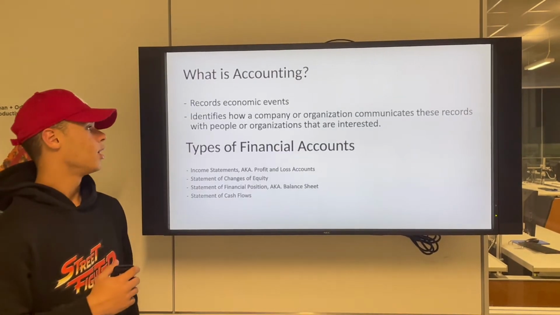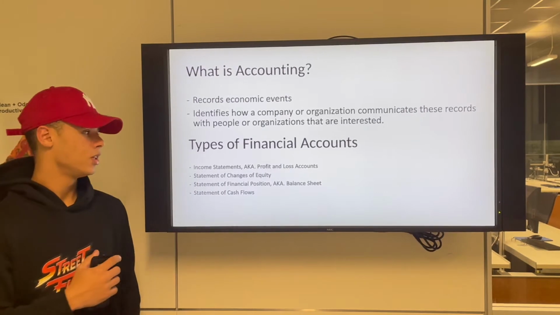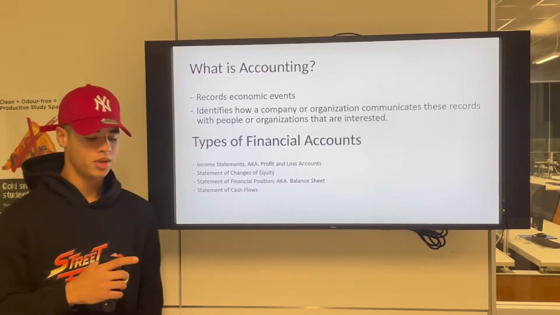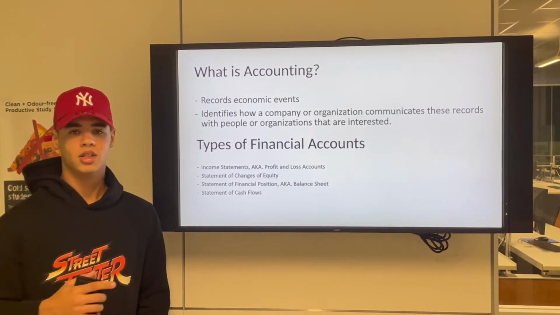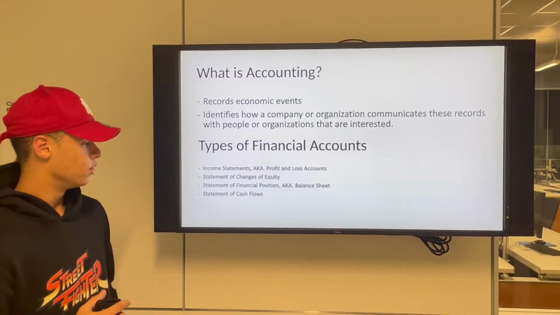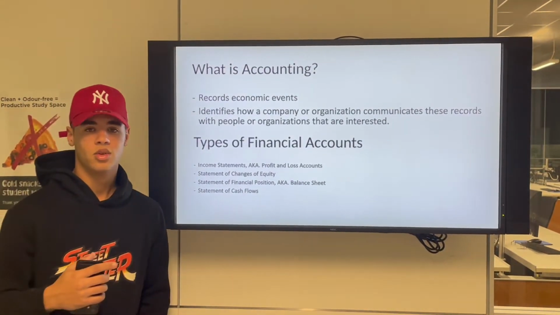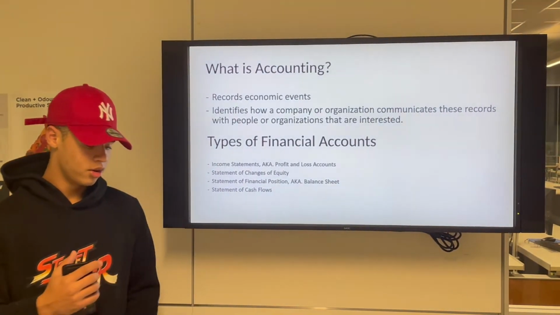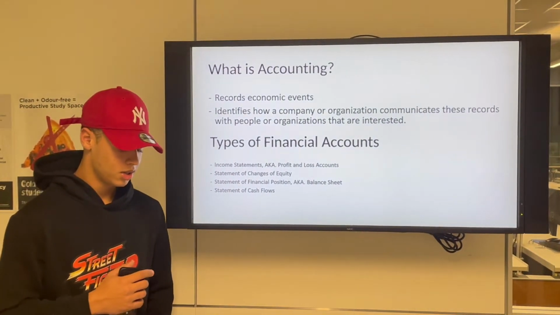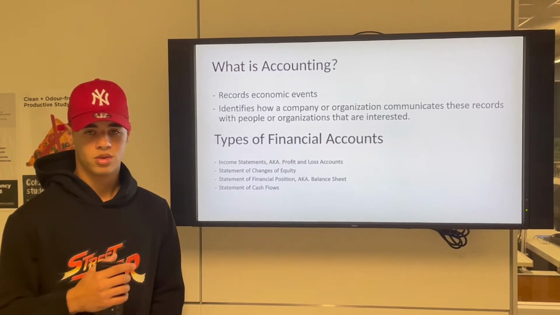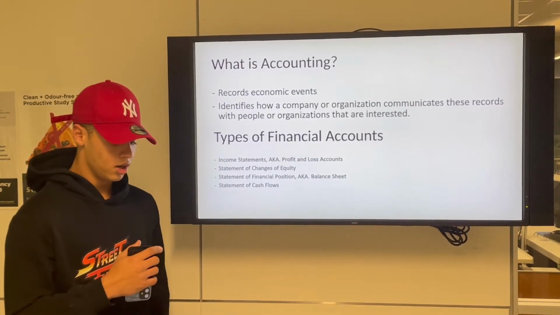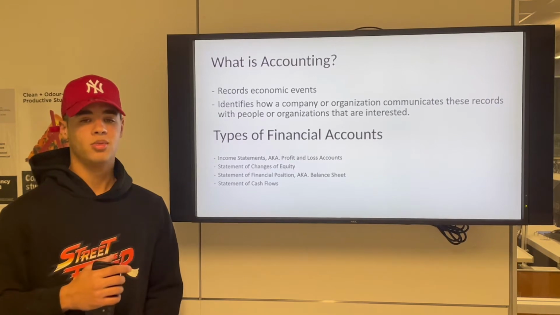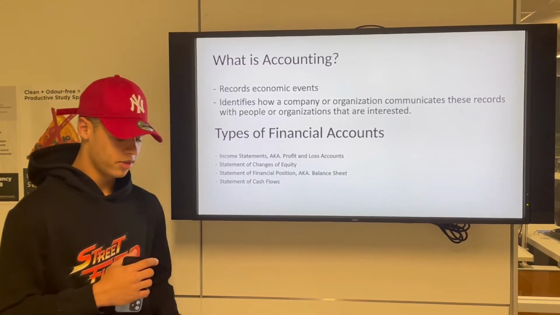So what is accounting? Accounting is records of economic events, and it identifies how a company or organization communicates these records with individuals, organizations, or maybe other companies that might be interested. There are four types of financial accounts: income statements, which are also known as profit and loss, statement of changes in equity, statement of financial position or balance sheet, and statement of cash flows.